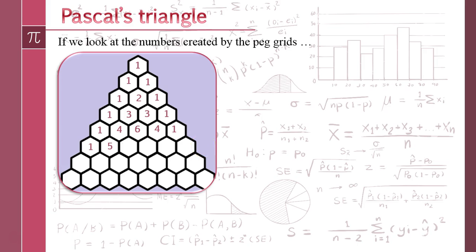So on the outside, we've got 1, then 5s, 10, 10, 5, 1. Again, clearly you can see the 10s here coming from the 6 and the 4. And Pascal's triangle just keeps going like that. So the next row down, we get the numbers 1, 6, 15, 20, 15, 6, 1. And finally, the bottom row, there we go. And we could just keep building and building and building, getting ever bigger numbers.